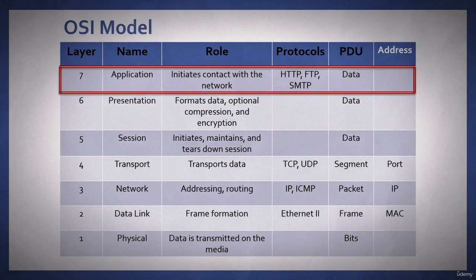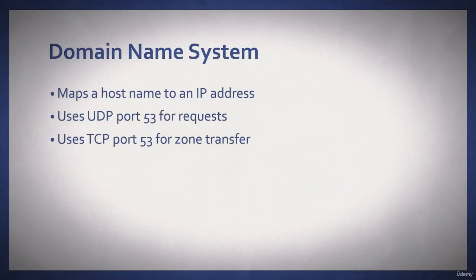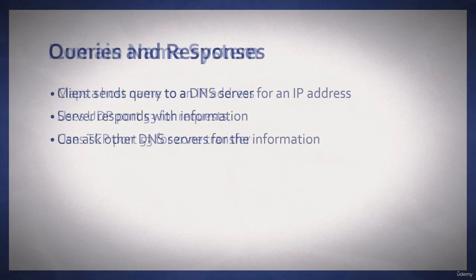Domain name systems or DNS resides at the application layer of the OSI model. The DNS is an important protocol as it maps a host name to an IP address. It uses UDP port 53 for requests and uses TCP port 53 for zone transfer. With DNS, a client will send a query to a DNS server for an IP address. The server will respond with the information. The server can ask other DNS servers for information.